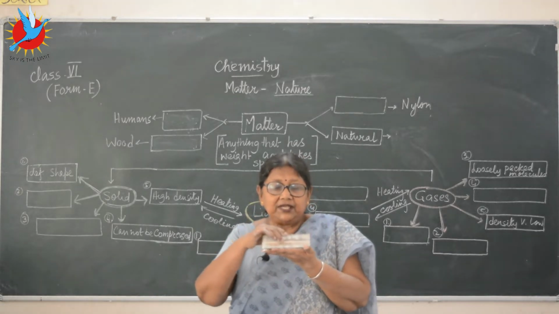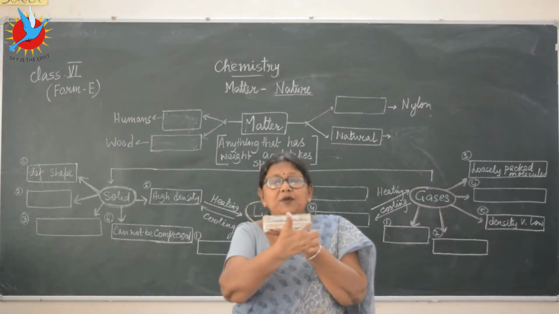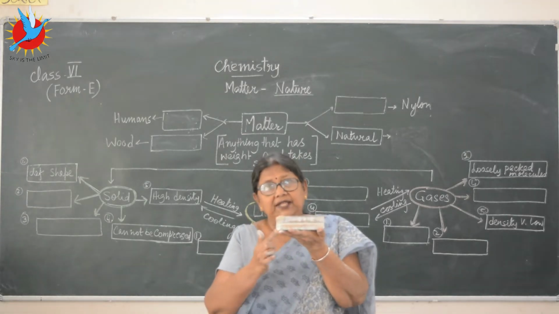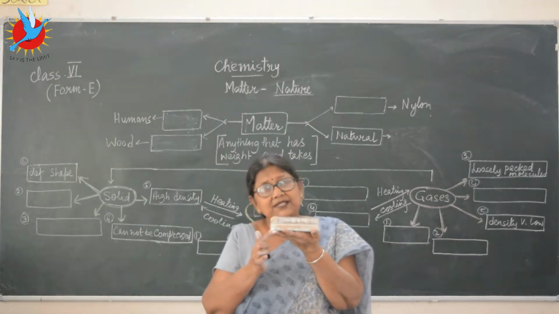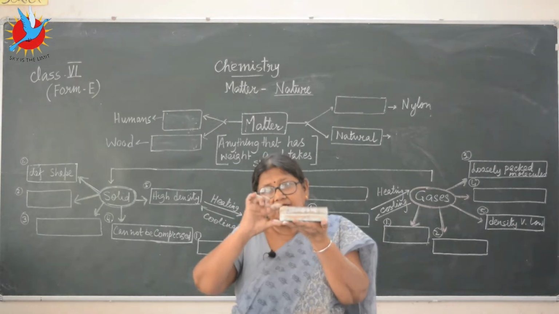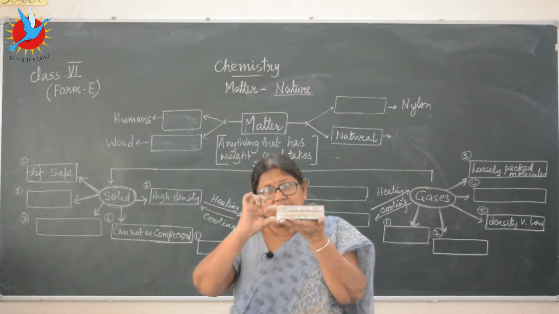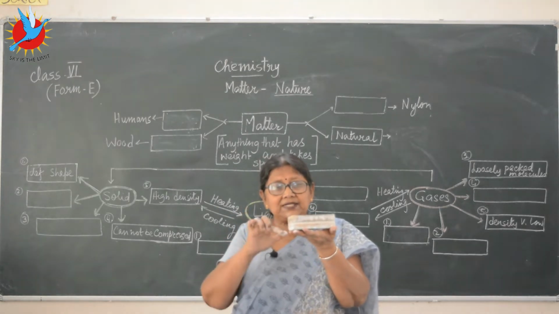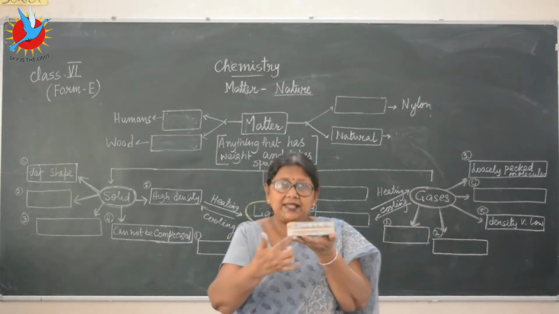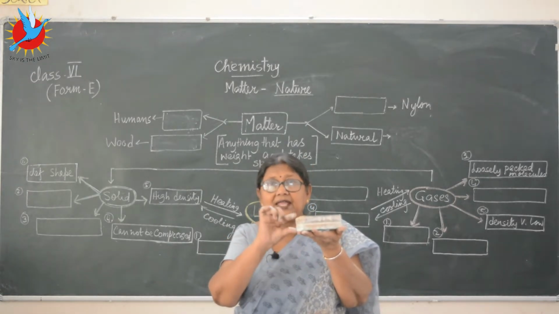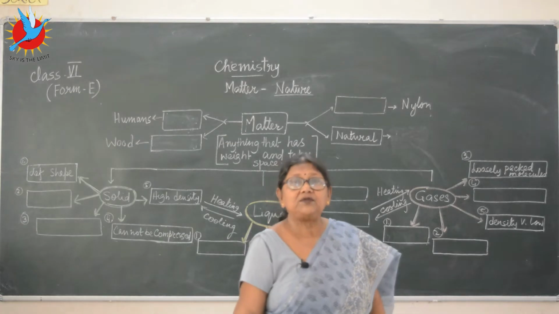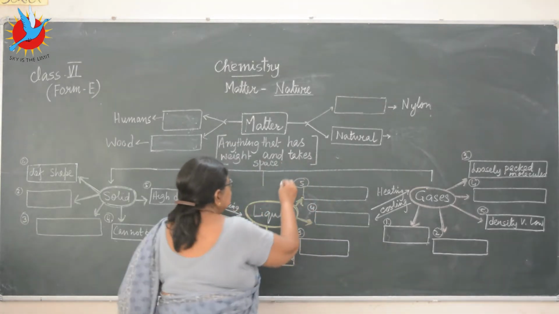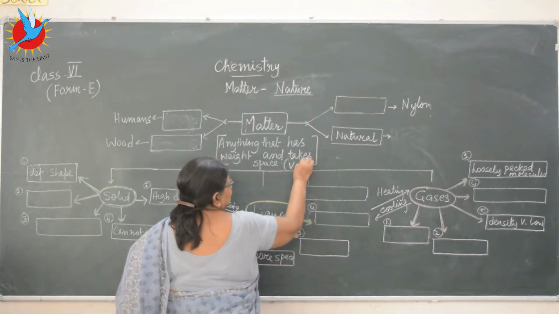If I keep it here, it's taking so much of length, so much of breadth. Is that the only space it's taking? Isn't it occupying the space up in the air this much also? So this space taking, where it takes a space, is length, width and the height. In other words, we also call it volume.